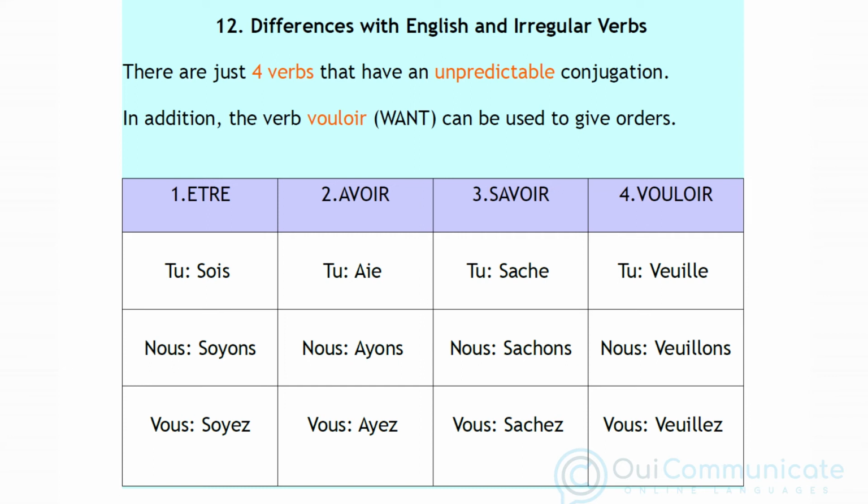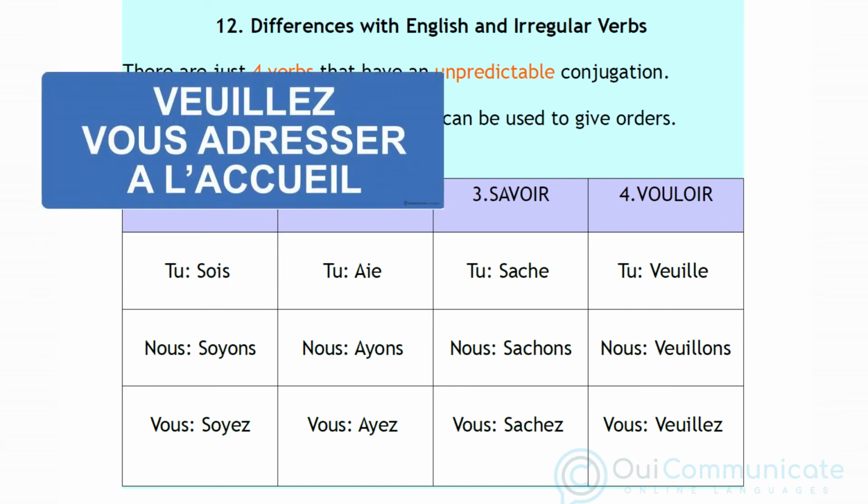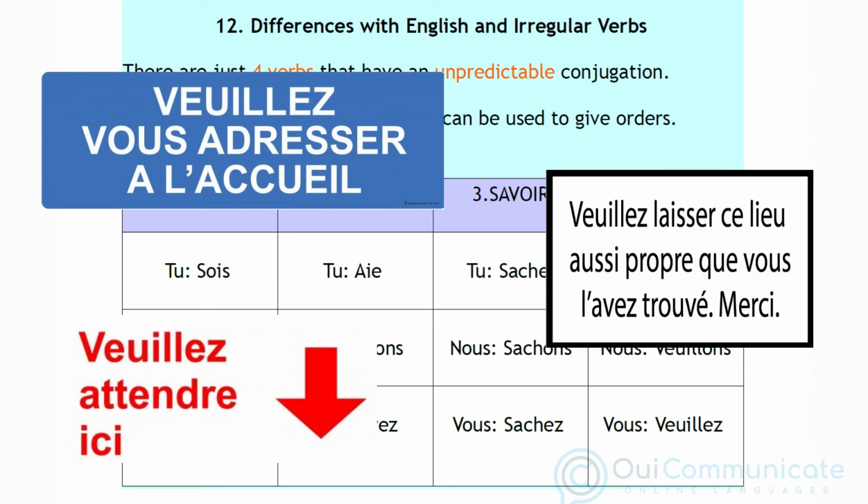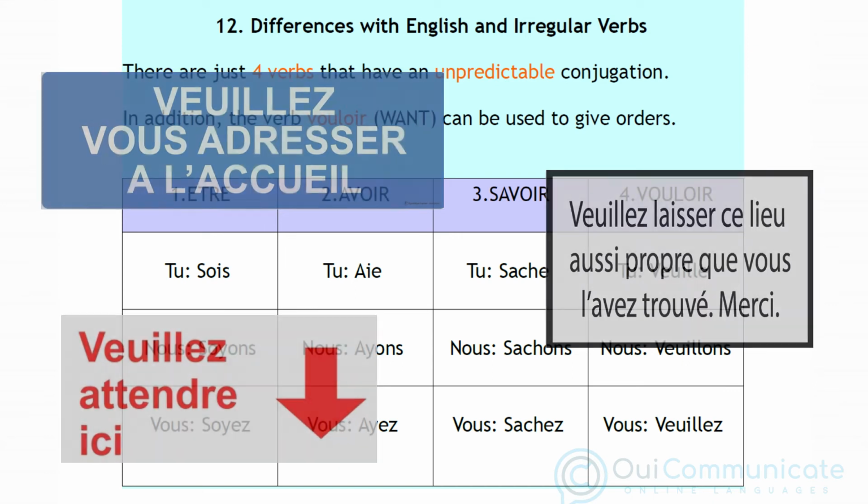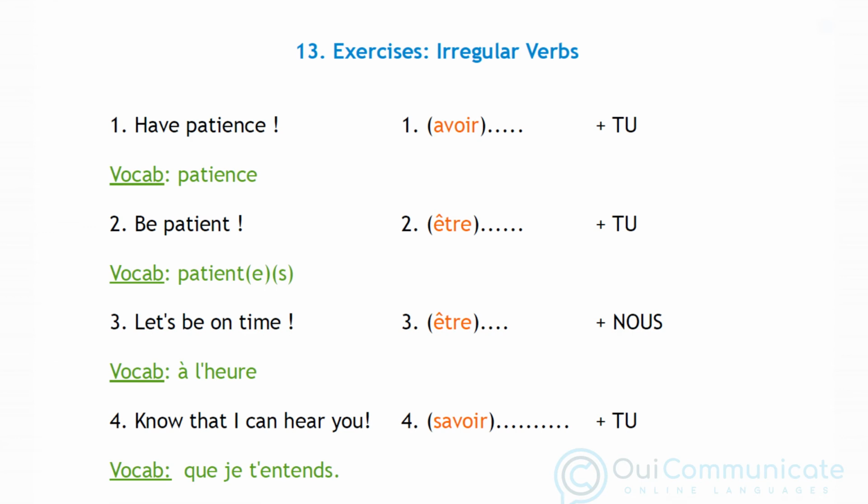Number 3, savoir, gives us sache, sachons, sachez, which could be translated to be aware. And number 4, vouloir, becomes veuille, veuillons, veuillez, which is mostly used in writing and not in spoken communication. This could translate to a polite request. Please accept to do this or that. You'll mostly encounter the imperative of vouloir on signs in public places, such as please wait here or please keep this place clean. Here we're going to practice the irregular verbs.